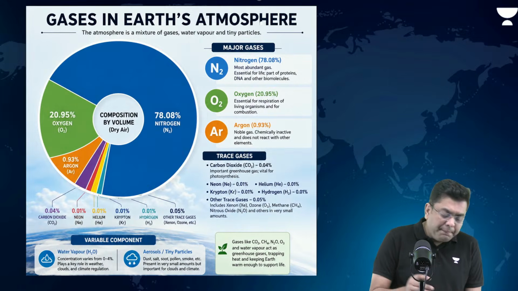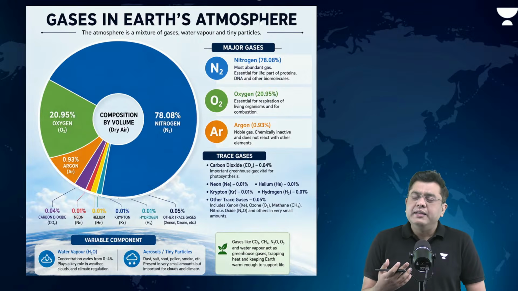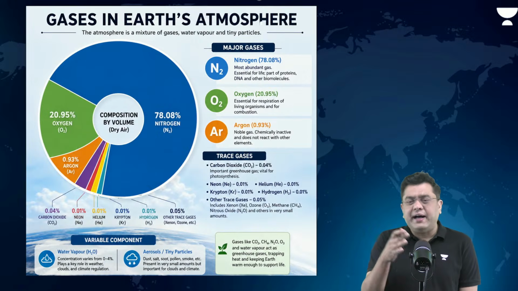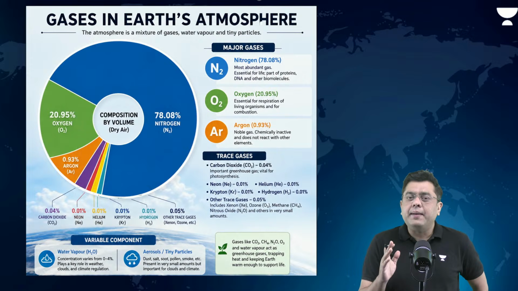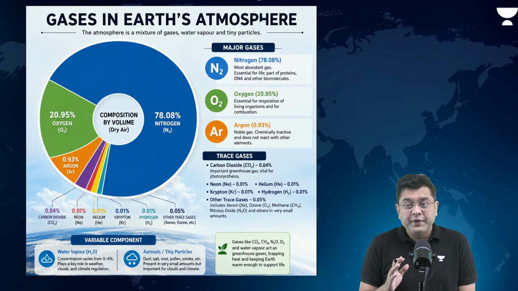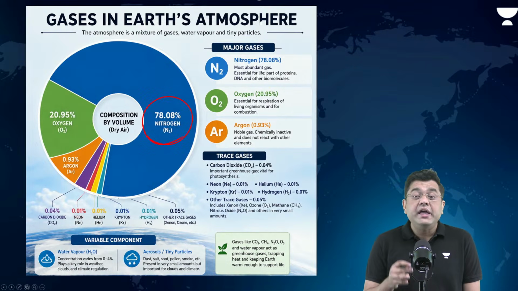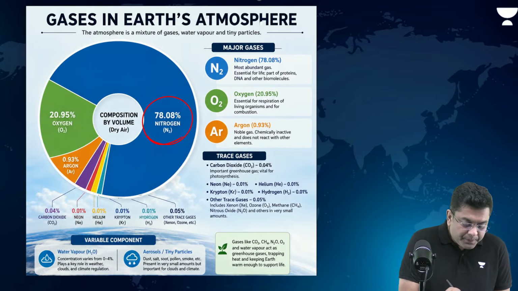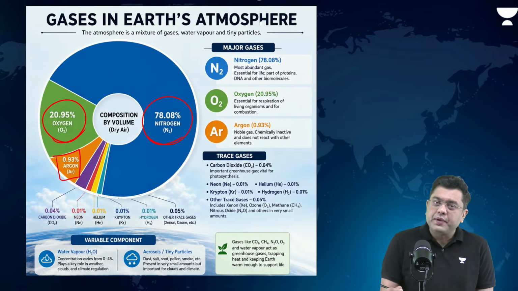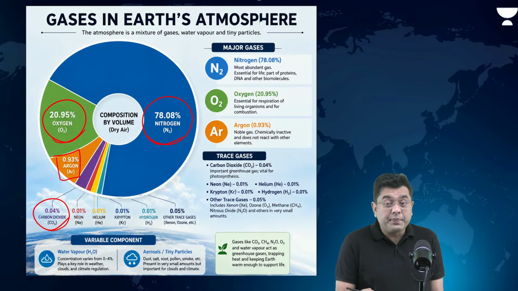Now, here, one of the basic mistakes that the majority of candidates make is they feel that in the proportion of gases, nitrogen is highest, then comes oxygen, then comes carbon dioxide. It is not so. The most dominant gas in our atmosphere is nitrogen. Then comes oxygen, then comes argon at 0.93, and then comes carbon dioxide at 0.04%.